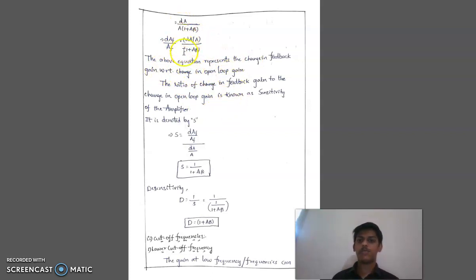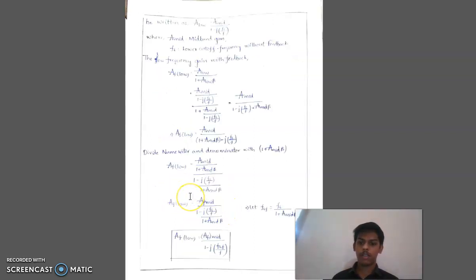Now let me define the term sensitivity. Sensitivity is the ratio of change in feedback gain to the change in open loop gain. S is equal to (dAF by AF) by (dA by A). S is equal to 1 by 1 plus A beta. Desensitivity is defined as the reciprocal of sensitivity, that is 1 by S. D is equal to 1 plus A beta.